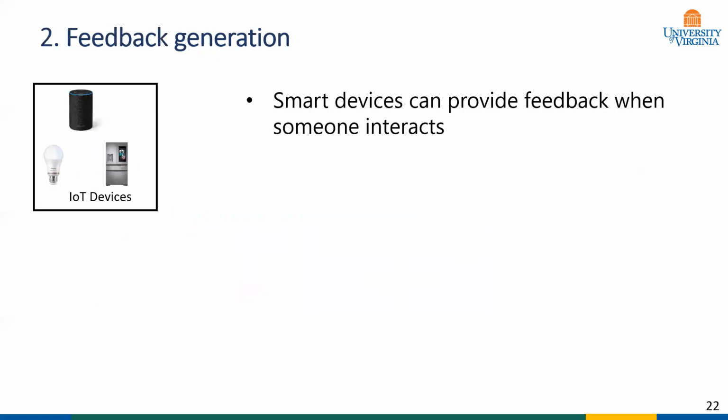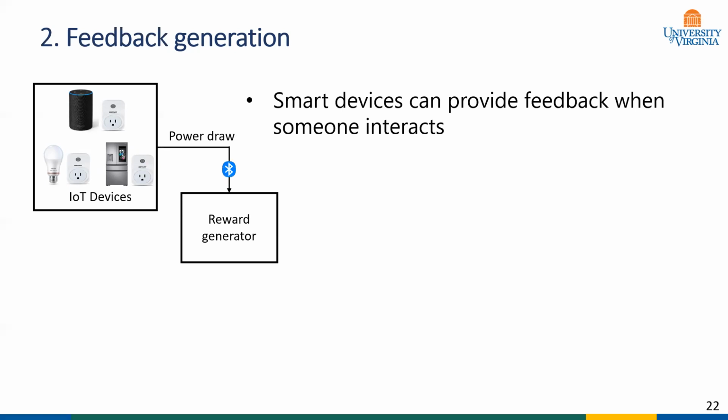Now, let's see how we generated feedback from smart devices. With each electronic device, we have attached a smart socket. These sockets basically monitor the power draw of the attached device and transmit it to the reward generator module. This module checks if the power draw of a device has risen from 0 or not. If it has, the module concludes that the room is occupied.